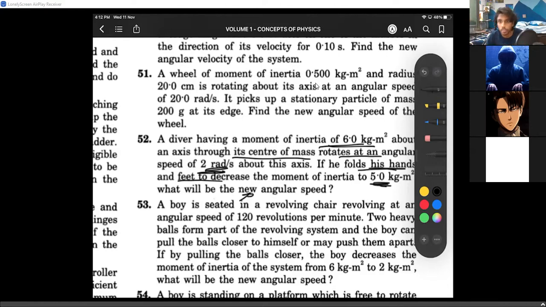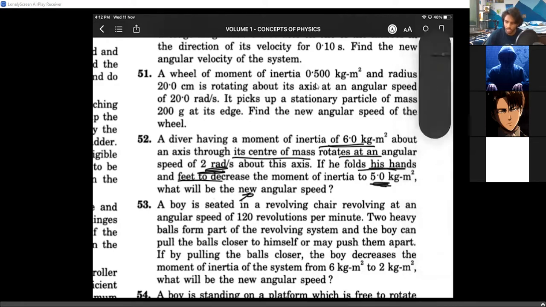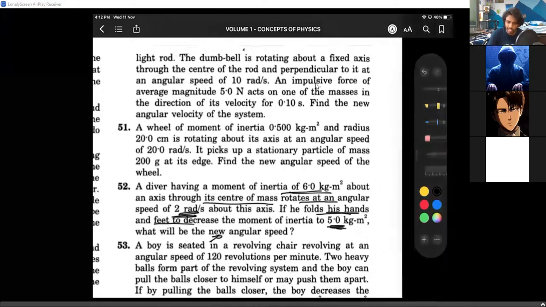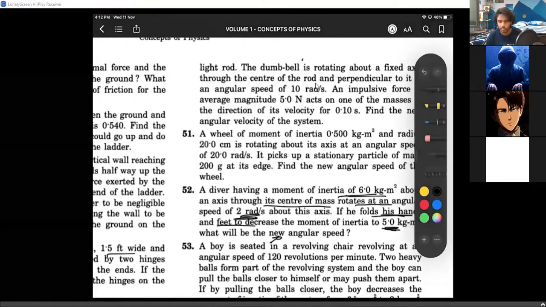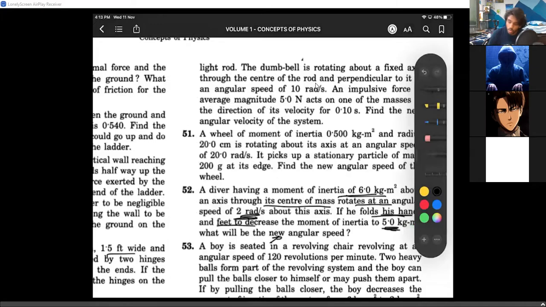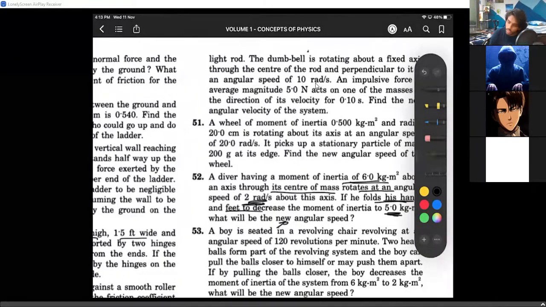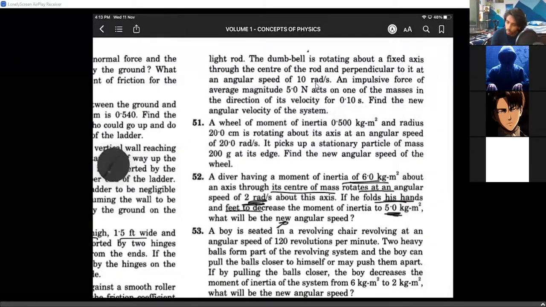Okay. So in rotational mechanics, the formulas are very easy. I don't know, no, they are not easy. Trust me. There are problems where you will cry. You will literally cry. Okay. So you can do a problem like 52, and let's see if you can do problem 51 also.